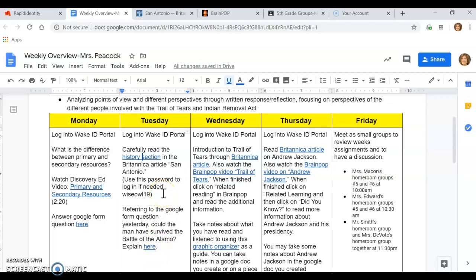If for some reason you cannot get into Britannica, it will ask you to enter a password, and that is WiseOwl19, right here on Tuesday. Okay, so if for whatever reason you're not logged into your Wake ID portal, do that first, and then if it asks you a password, that's what you enter.